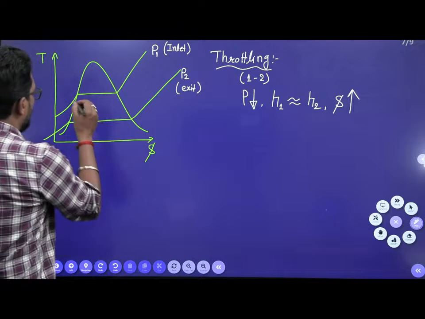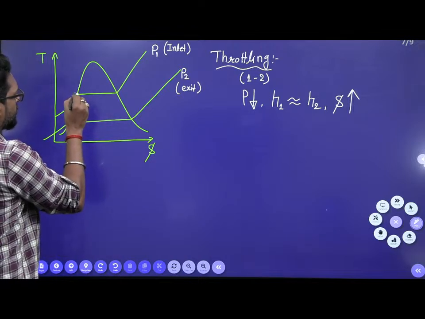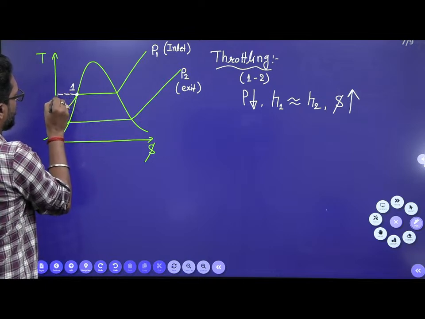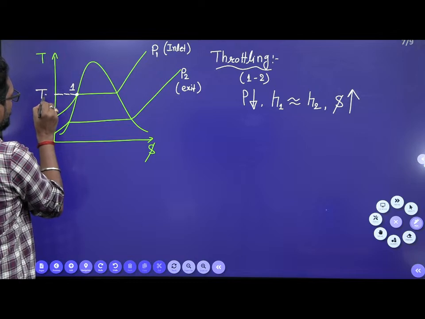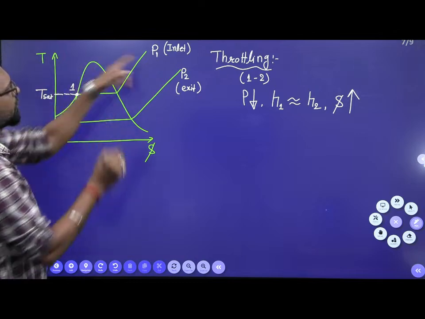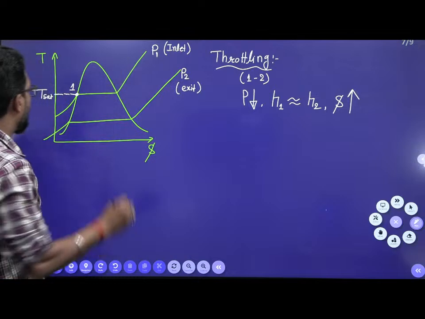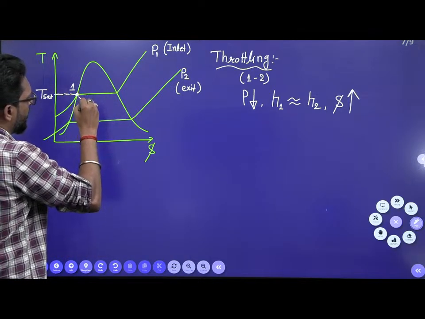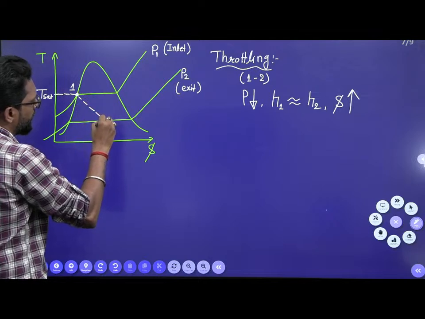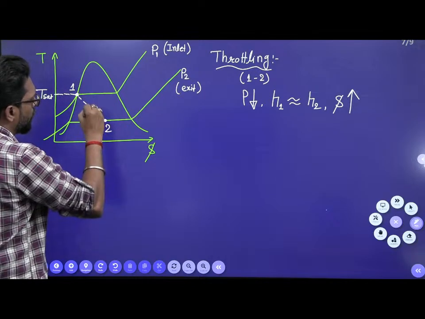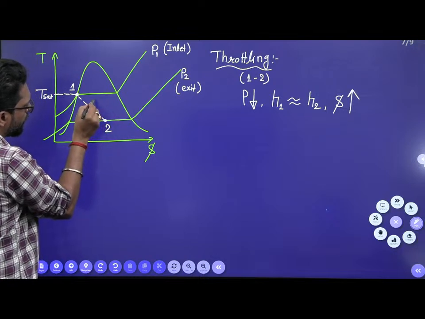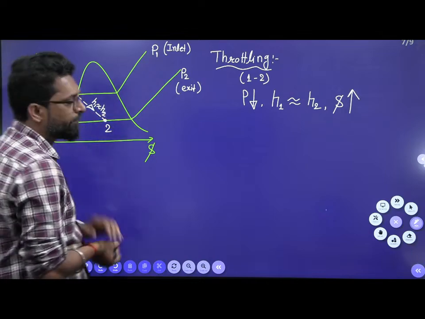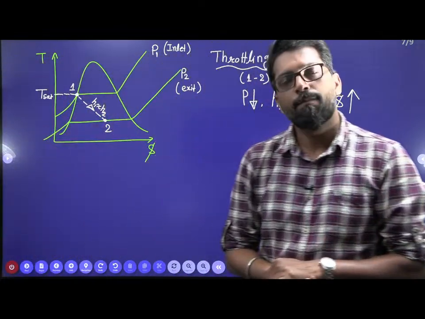So now, the entry is a saturated liquid. So this is point number 1. This point number 1 is your T saturated, and this T saturated corresponds to the inlet of the throttling. Now, very good. When there is throttling, the entropy will increase. Let's suppose this is point number 2. So during 1 to 2, H1 is approximately equal to H2.